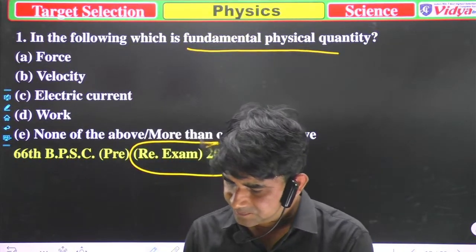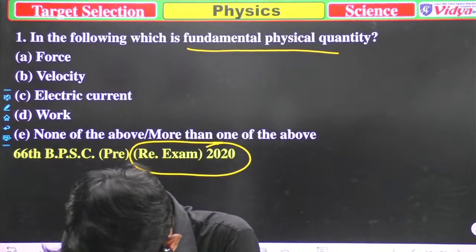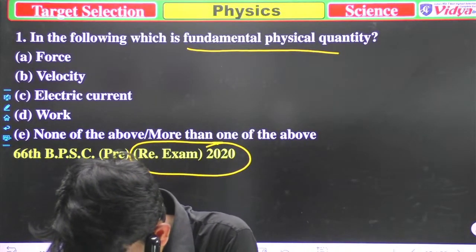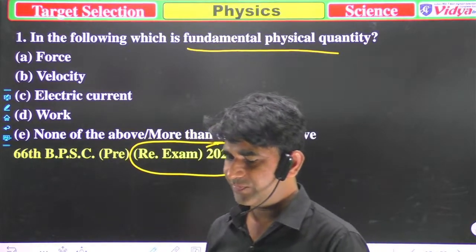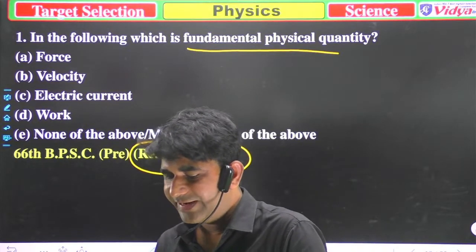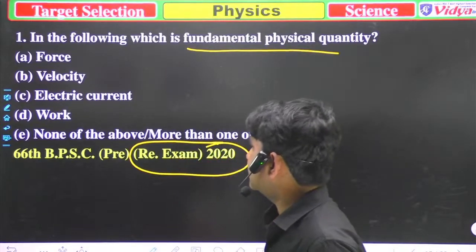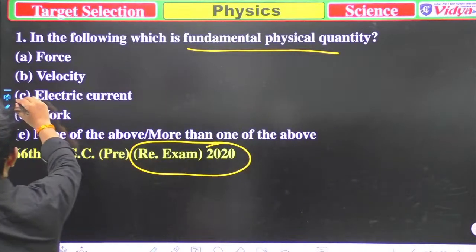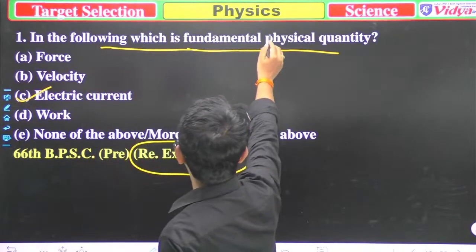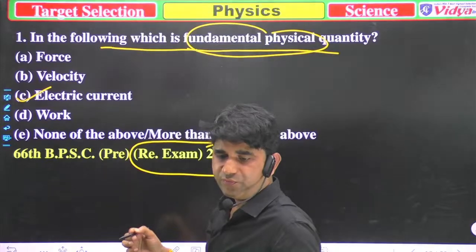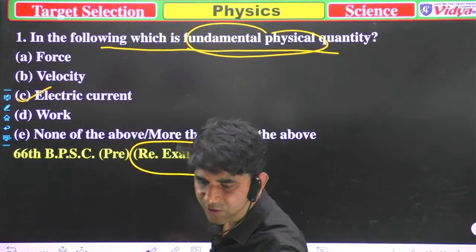Anyone who's right? Savannah, 1E. No, Savannah, this time you are getting confused. The correct option is electric current, because the question is asking which is the fundamental physical quantity.